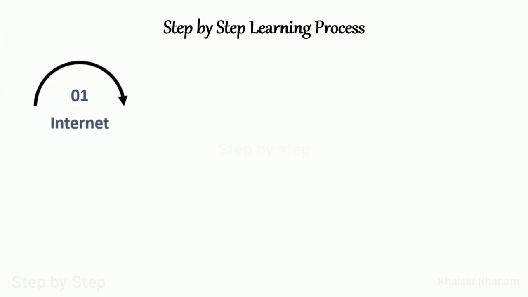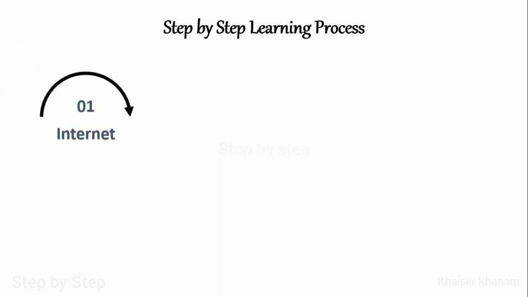So first you have to learn about the internet. You have to search how the internet works, how we get the data. Suppose you search for youtube.com, how do you receive the YouTube website, and also the related videos and information about YouTube? If you search for NASA, how do you get related information about NASA and that particular website? So you should get to know how the internet is working.